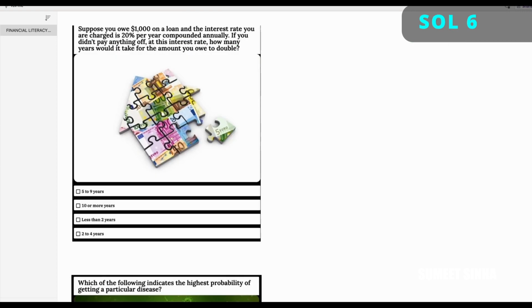All right, the next question is, suppose you owe $1,000 on a loan. And the interest rate here is 20% per year. If you did not pay anything off at this interest rate, how many years would it take for the amount you owe to double? This can be done very quickly if you know something called the rule of 72. It's more of a rule of thumb than a mathematical rule, but it is sometimes very helpful. The rule of 72 says the following: the interest rate you have times the number of years or the period equals 72 when principal doubles.